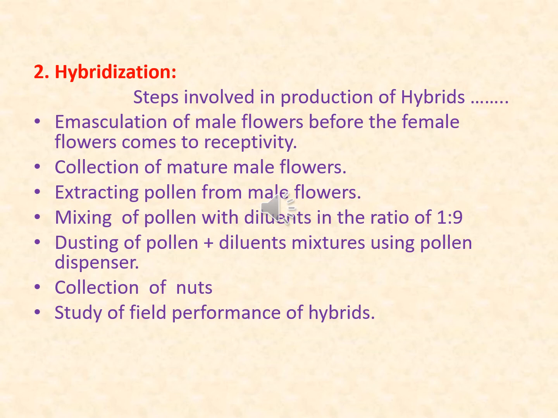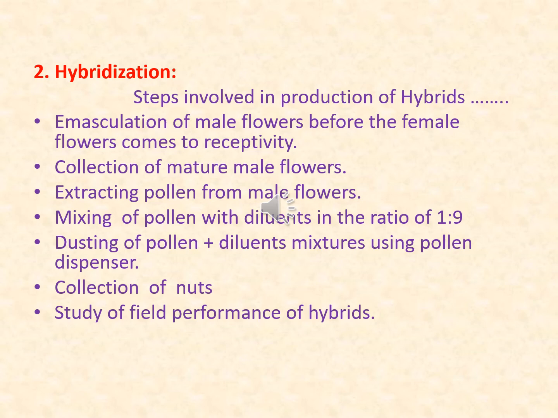Second method of breeding is hybridization. There are various steps involved in production of hybrids. Just like other crops, here we have to emasculate the male flowers before the female flower comes to receptivity. Second thing is we have to collect the mature pollens from male flowers of desirable varieties or desirable parent variety.